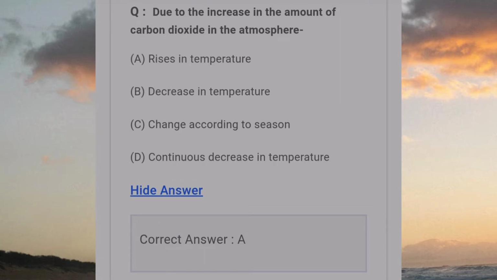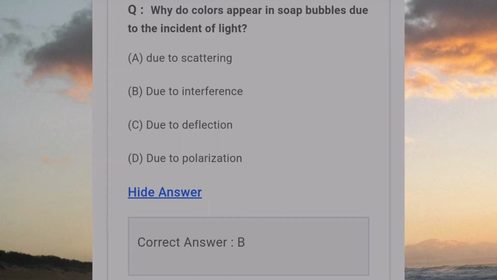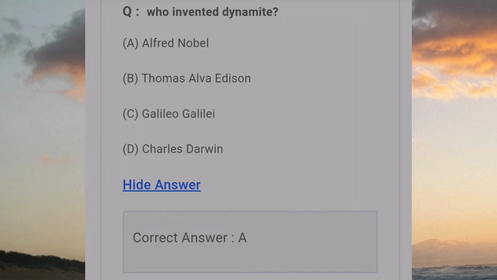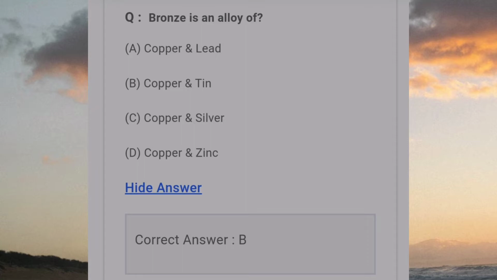Due to the increase in the amount of carbon dioxide in the atmosphere. Answer A. Rises in temperature. Why do colors appear in soap bubbles due to the incident of light? Answer B. Due to interference. Who invented dynamite? Answer A. Alfred Nobel. Bronze is an alloy of answer B. Copper and tin.